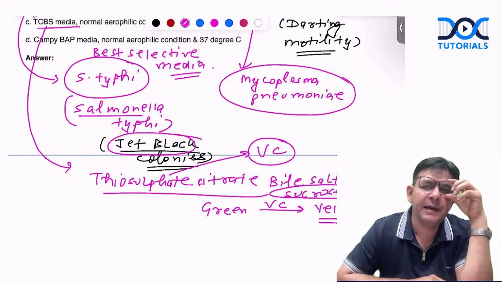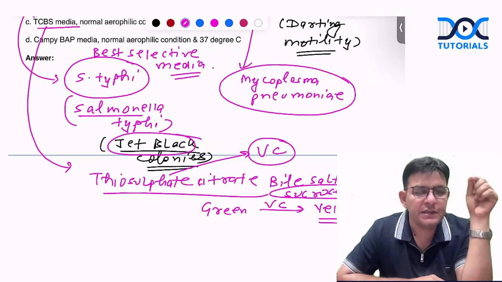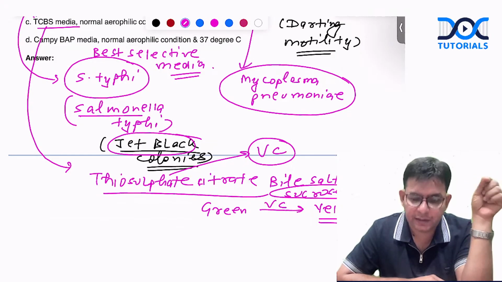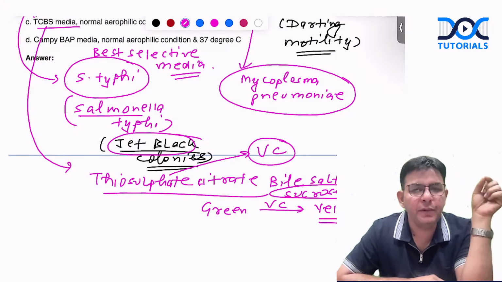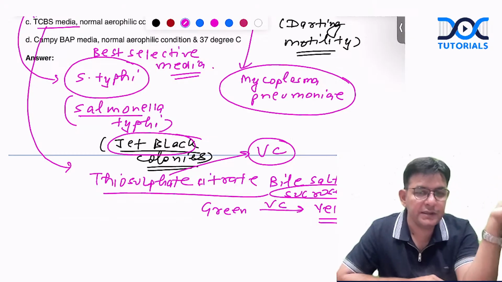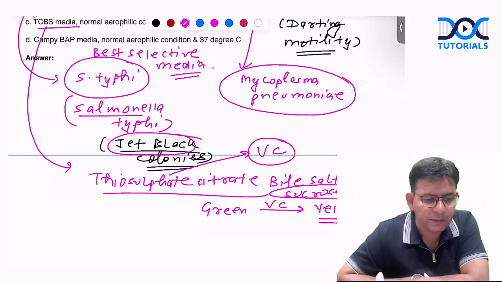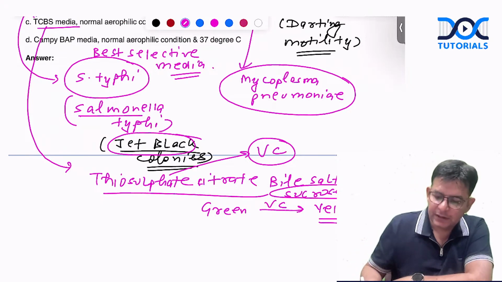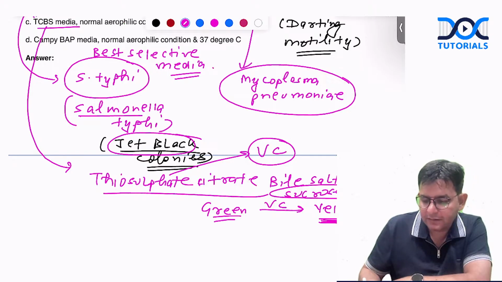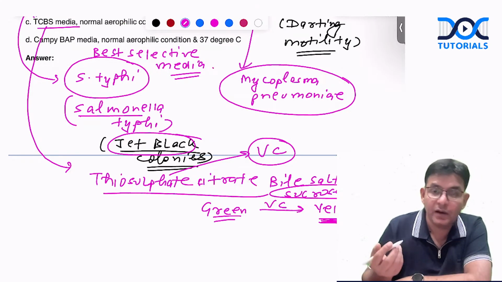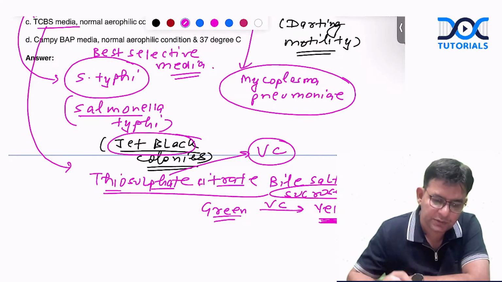And if somebody asks which indicator is used in this, that is bromothymol blue, which changes to yellow. Green to yellow. Yellow, yellow, dirty fellow: remember, the green has become dirty because of cholera. Thiosulfate, citrate, bile salt, sucrose.